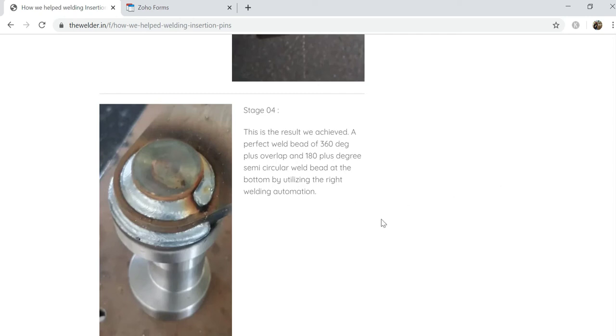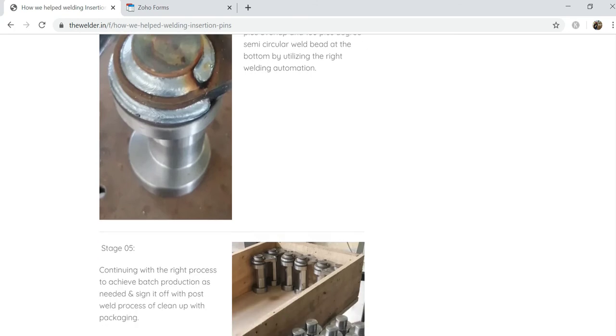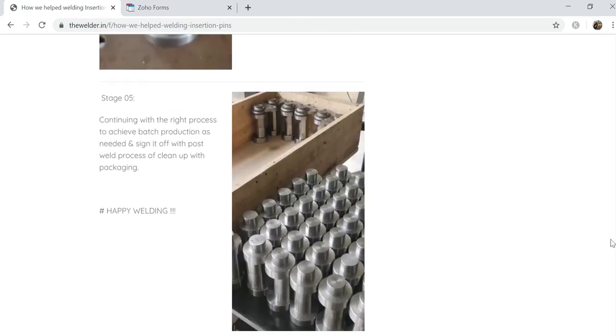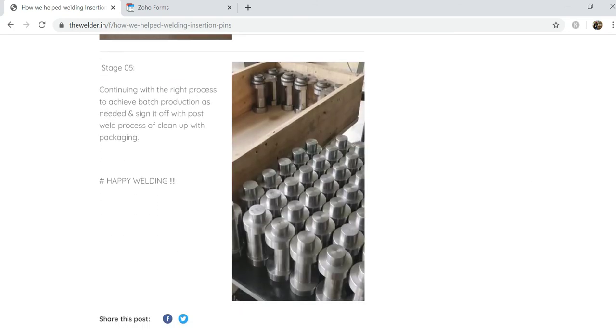Once this component, stage 4, got approved, you can see there's a bit of an overlap, or a bit of an angular increase in the second step of welding. After this, we start doing the batch production. This is our final stage. Here, they wanted cleaning and complete, clear sorting out of the component. So based on their requirement, we do batch production.